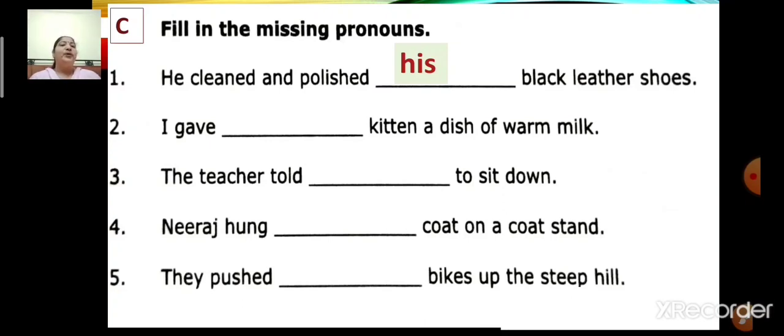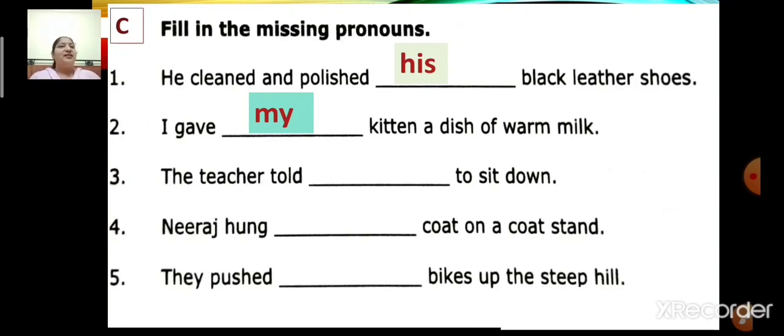Next, number 2. I gave dash kitten a dish of warm milk. Now children, what will you write over here? I gave my kitten a dish of warm milk. Now children, here you can write I gave his kitten a dish of warm milk, or you can write I gave her kitten a dish of warm milk.